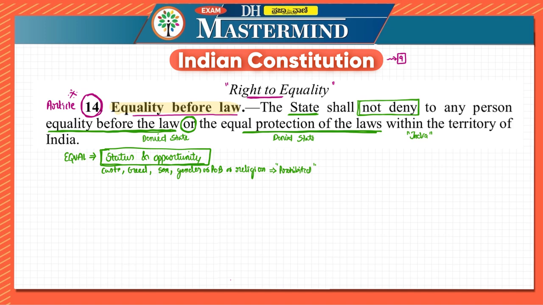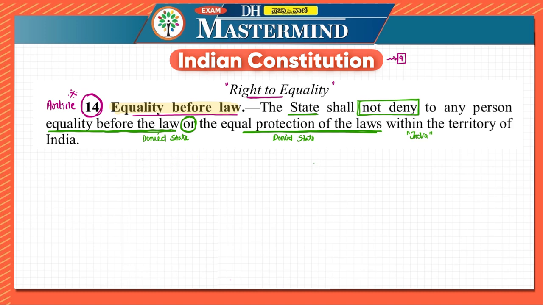We are just trying to understand what the statement is telling us. It is telling about equality, and what equality? Status and opportunity. And thus, if there is any discrimination in treatment on the ground of a person's caste, creed, sex, color, gender, religion, or place of birth, that is prohibited. That is what we can derive from this article. It is not mentioned in this article explicitly, but we can derive it.